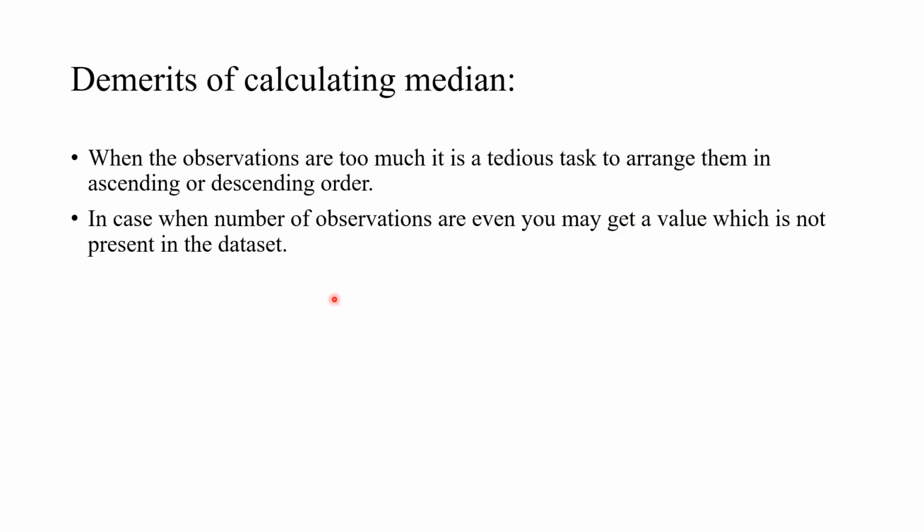So, the demerits of calculating the median. When the observations are too many, it is a tedious task to arrange them in ascending or descending order, and it is a must to arrange them. And when you get an even number of observations, you may get a value which is not present in the data set. Like in the example we saw, we were getting two values, 25 and 27, and the average was something like 26. So it was not in the observations.